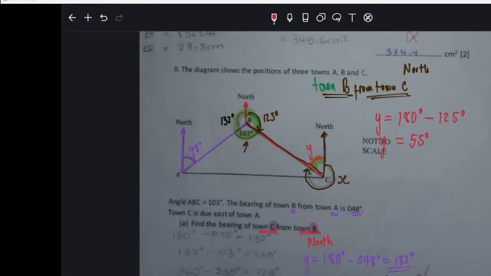Okay, so we are still in calculations. That's why I'm not putting a 0. Now, to get X, you say X will be equal. We said they add to give you 360. It's a full circle. So you now say 360 minus 55, which means X is 305 degrees. There we go. That's going to be the bearing. Do you understand?